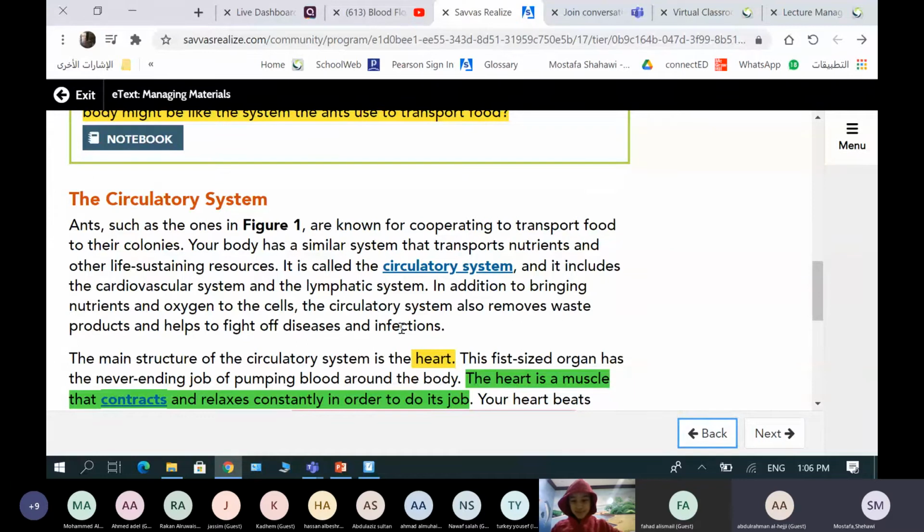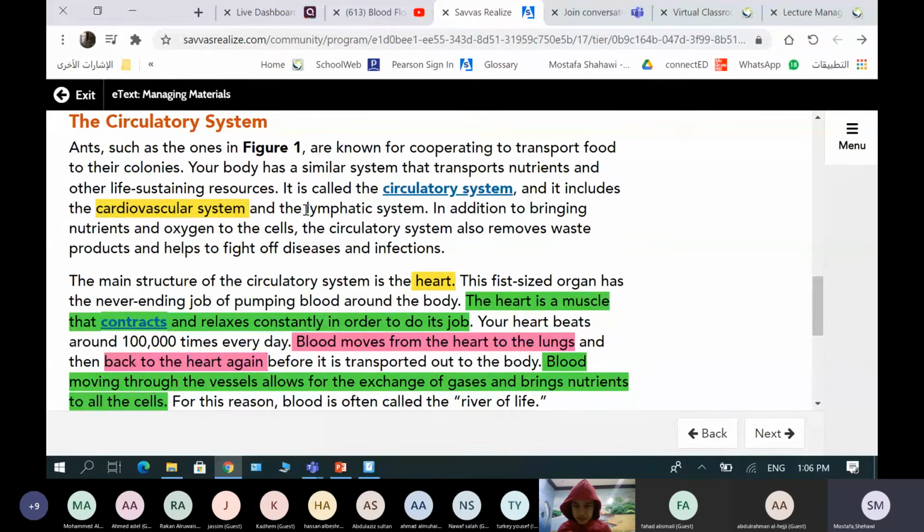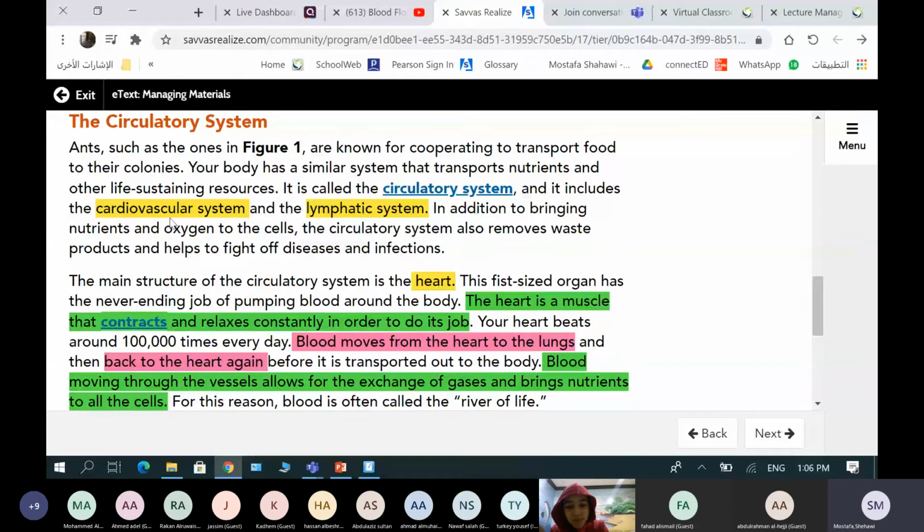Thank you, Abdurrahman. Circulatory system includes two systems: cardiovascular system, this is one, and lymphatic system, this is two. We'll talk about them. Cardiovascular, the one that we just explained, the blood and the heart and the blood vessels, this is cardiovascular. Lymphatic consists of lymph. We'll talk about it later.